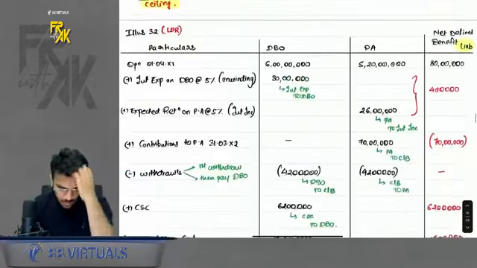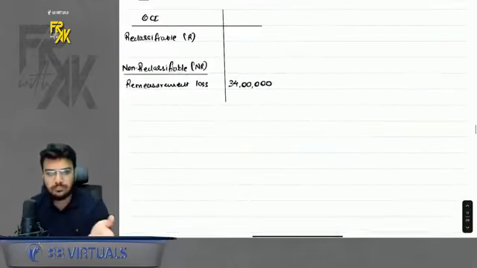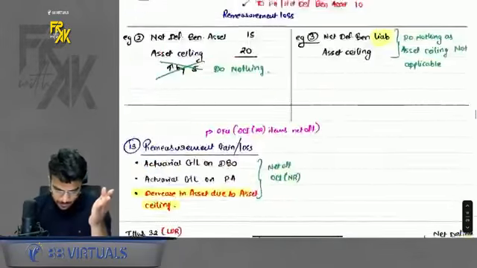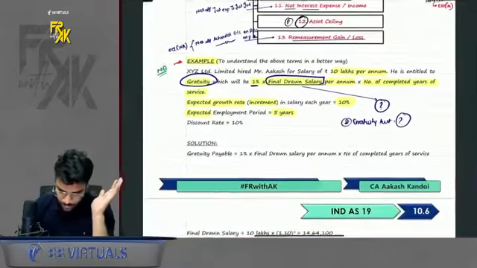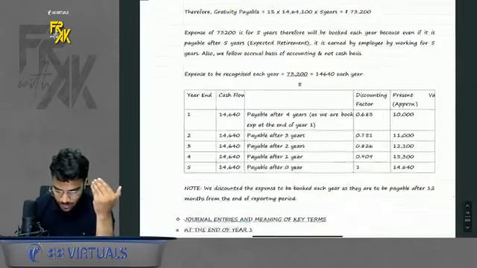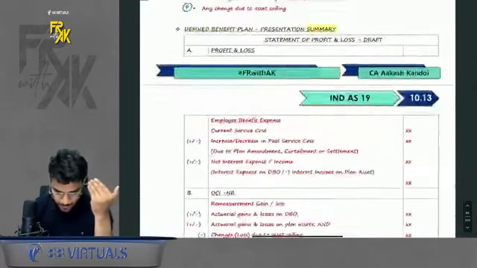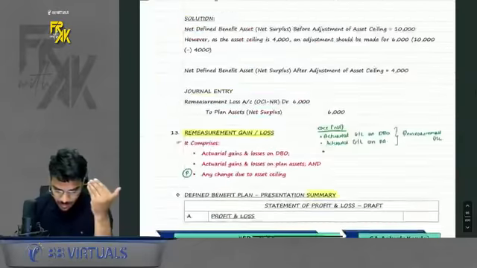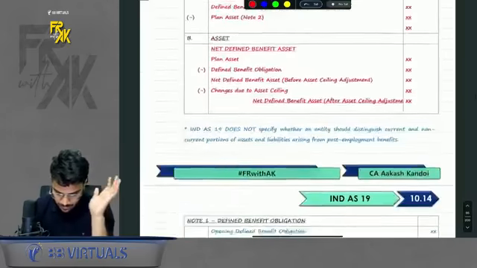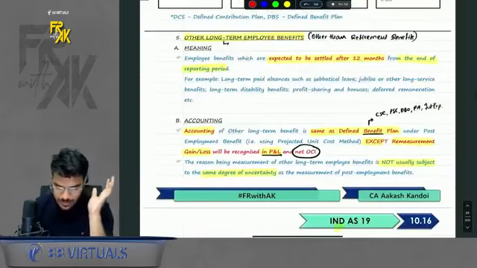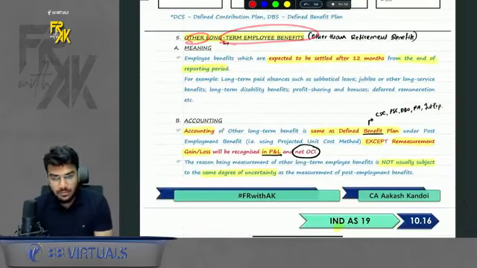Okay, chalo. So this was your retirement benefits, and in that we discussed defined benefit plan. Okay, so if you want, you can see it here. Defined benefit plan is over. Now apart from this, I have given the summary also. In your notes you will find a summary, how everything will appear in profit and loss, in OCI and everything. Okay, apart from this there are two more concepts, that is other long-term benefits and termination benefits.